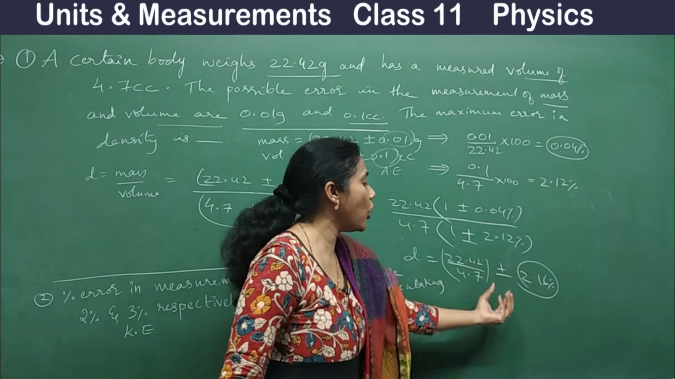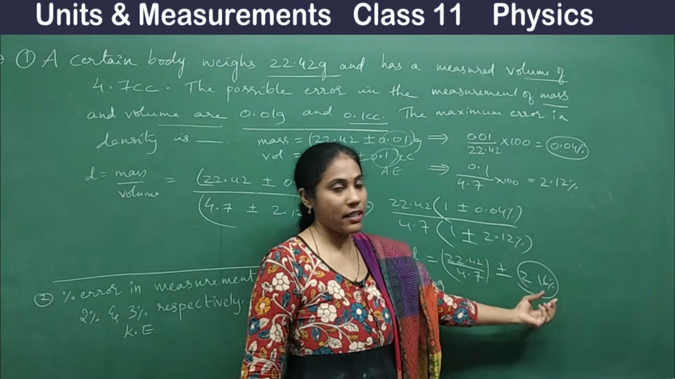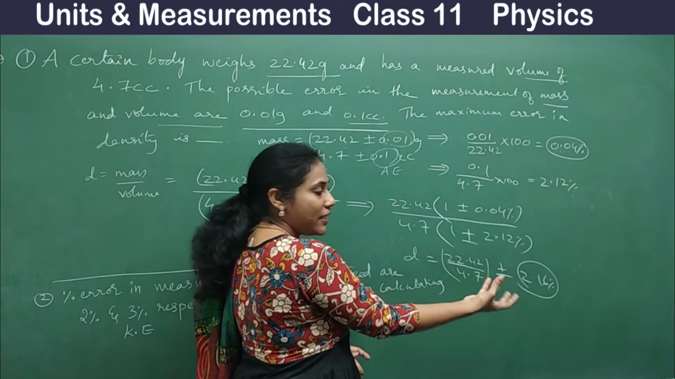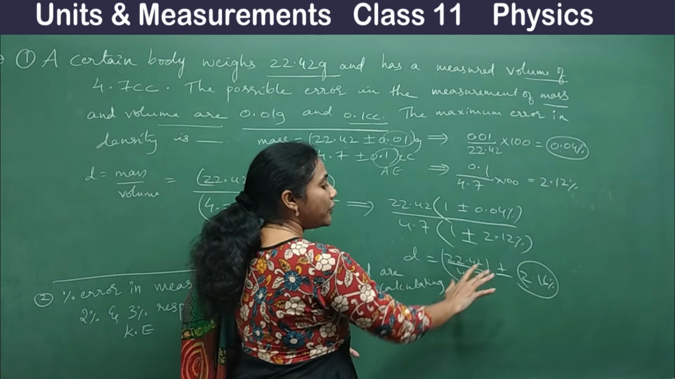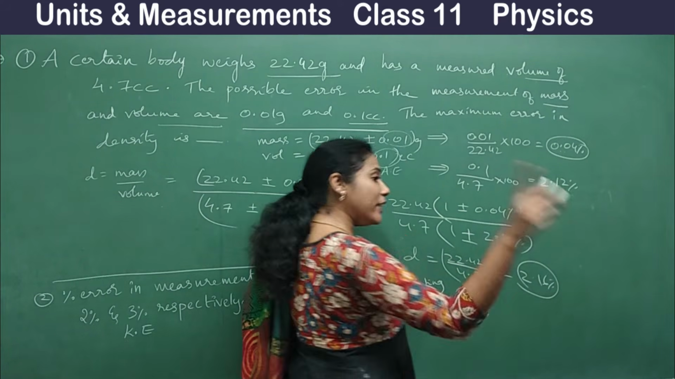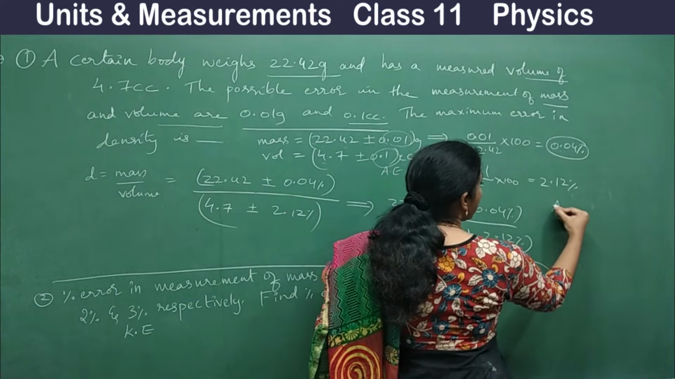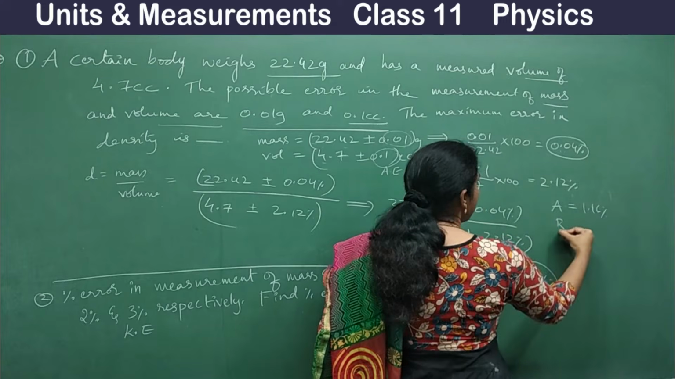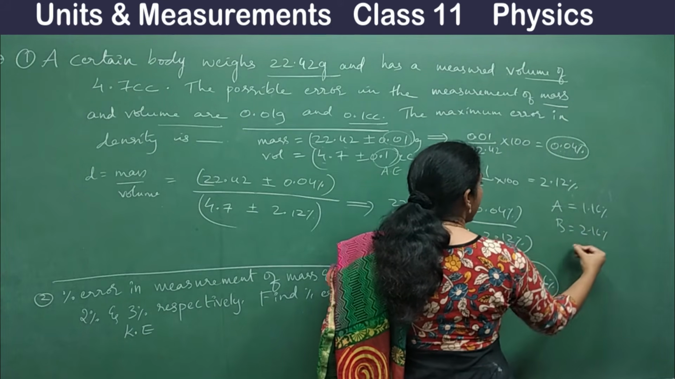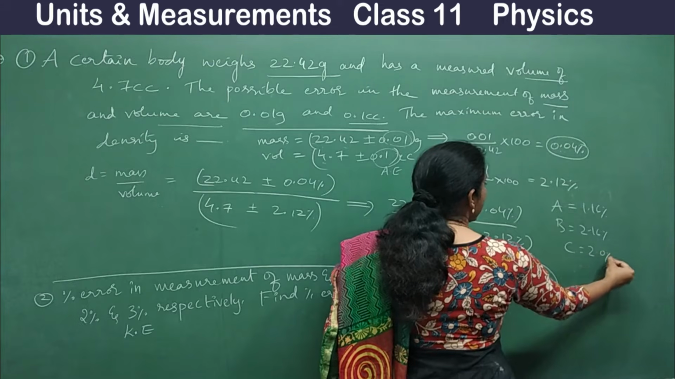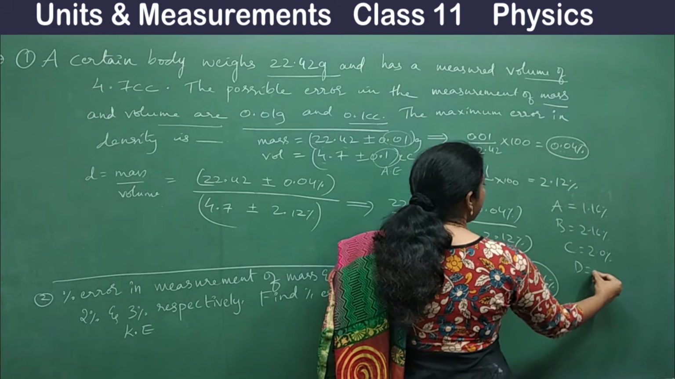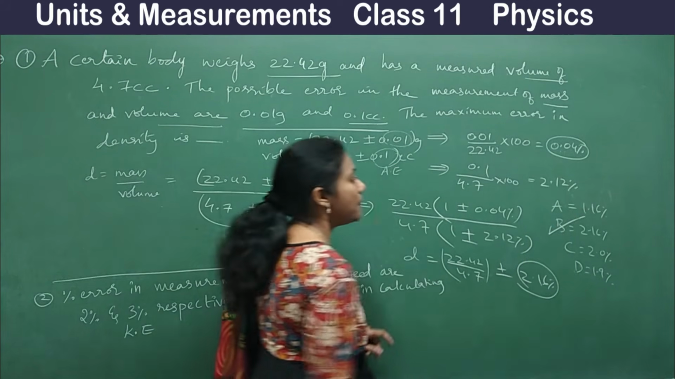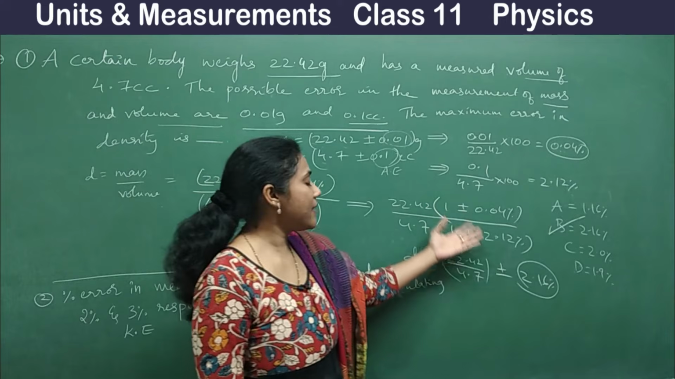So one of the options given was 2.16. So it's not that you have to calculate this. If it is a board examination question, you need to calculate. For the competitive point, they will mention this as one of the options. Actually your options were A is equal to 1.16%, B is equal to 2.16%, C is equal to 2.0%, and D is equal to 1.9%. So can you tell me which is the correct option? Definitely option B.